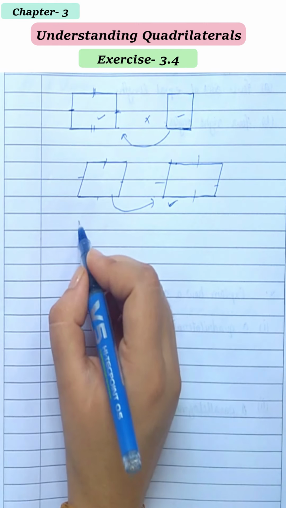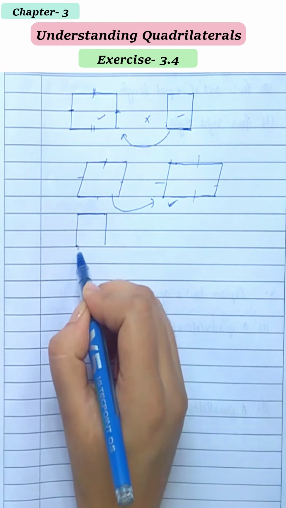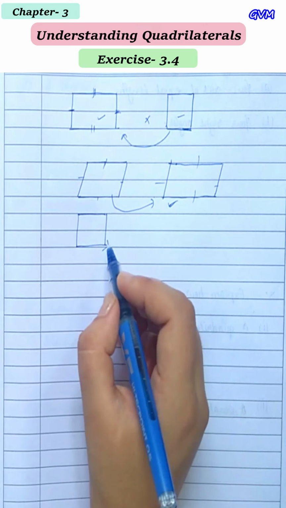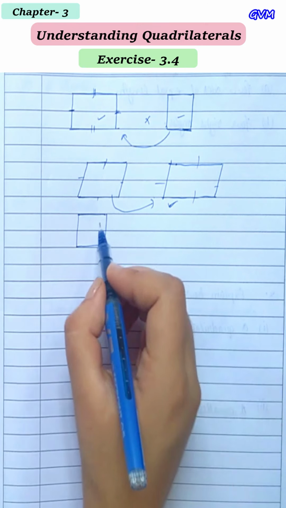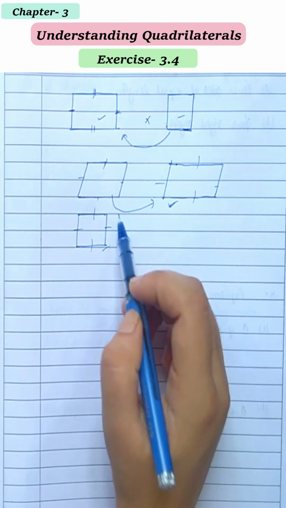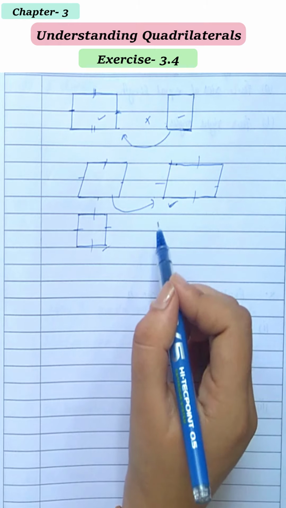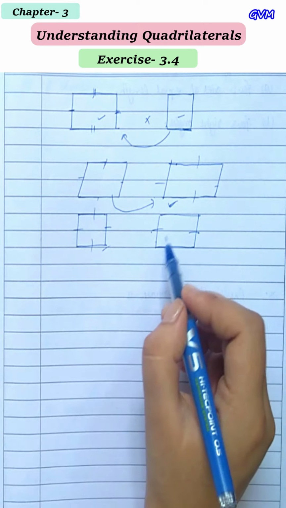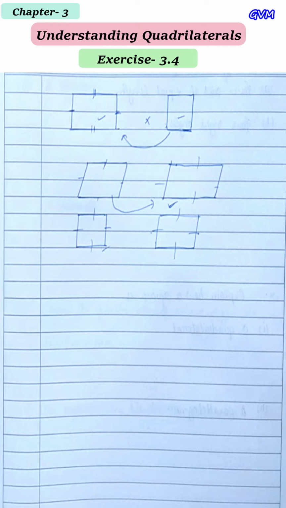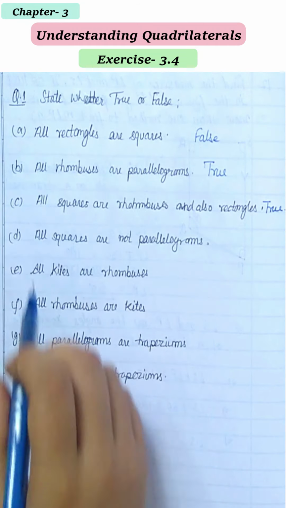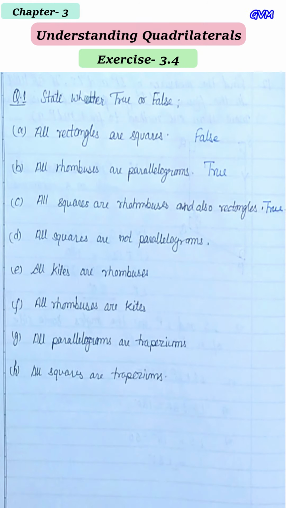Okay, all squares are rhombuses and also rectangles. So if this is a square, this can be a rhombus and this can be a rectangle, because it has all four sides equal, and in a rhombus all four sides are equal, and in rectangles the opposite sides are equal. That means if all four sides are equal, then opposite sides will also be equal. So this is true.